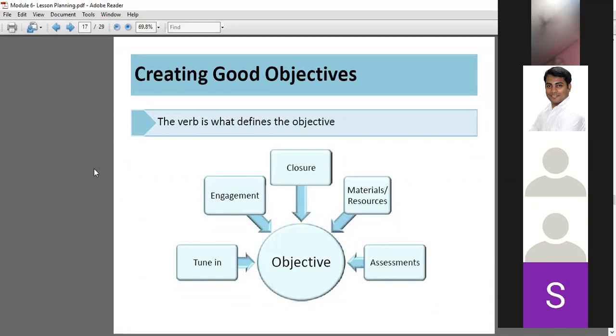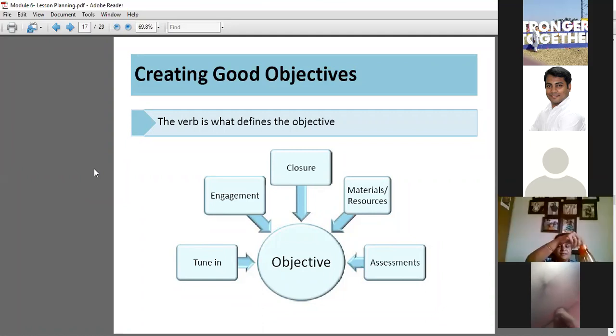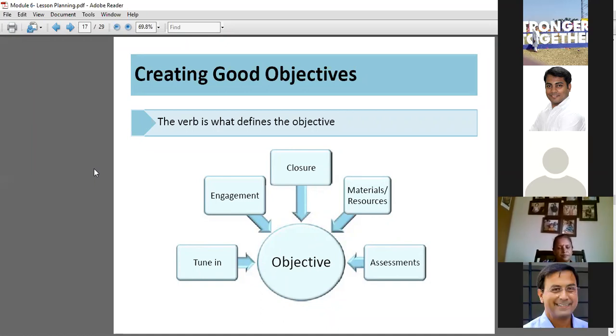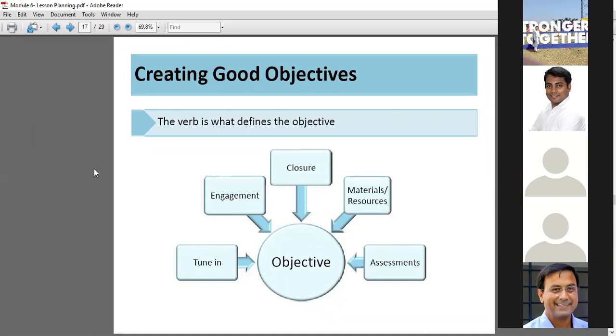Then you might also want the kids to understand a couple of things related to plants: stem, root, leaves, and so on. Right? Also, you might do an activity of planting something, so you want them to apply the knowledge also. You might also want the kids to see and analyze whether the plant is growing or not, put some water, put some soil, all those things. So analysis will also come. And then you might also want to evaluate the kids.